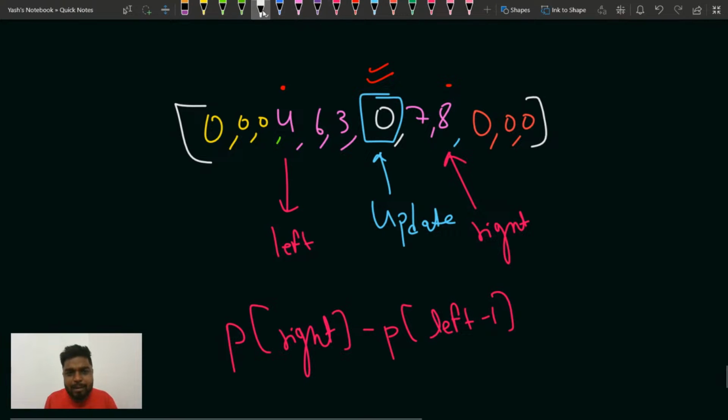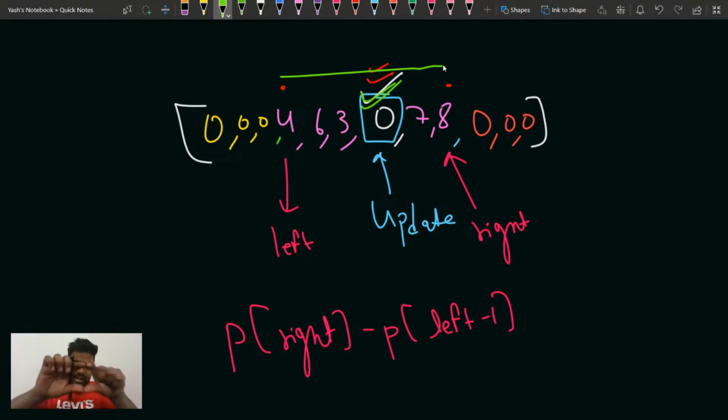Because suppose if this element gets updated, then this whole range will become contiguous. So then I will say that now the maximum sum would be of this much range. If I had left and right, which we'll get with some logic, I'll talk about that, then the sum in this range would be nothing but p of r minus p of l minus 1. Please write +1 in the chat. Are you clear why prefix sum would be important? Because somehow if you know that this much is now the contiguous updated range, then the sum of that range would be p of r minus p of l minus 1. Agree? Yes or no, guys? Please tell me. Agree or disagree with me?